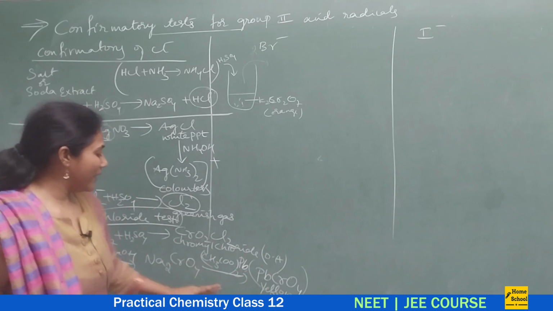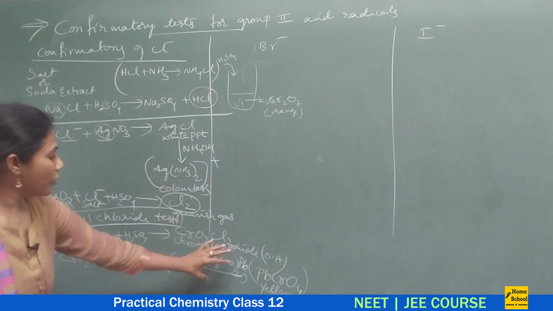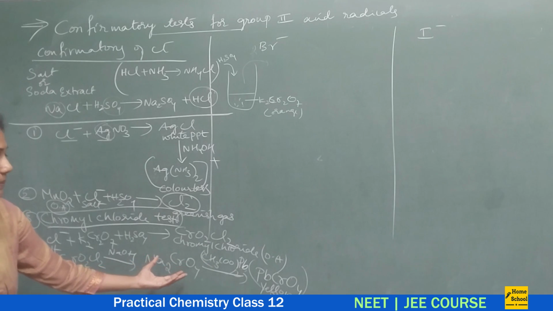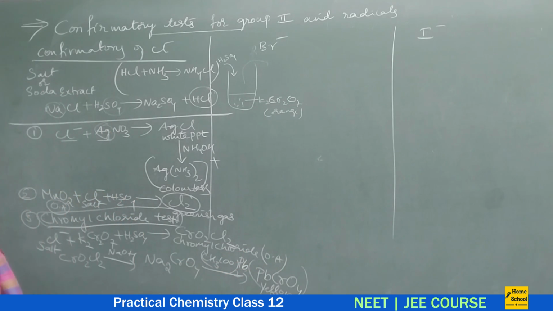So lead chromate, there is nothing to learn by heart here. Almost all equations are like this, a positive part exchange or negative part exchange takes place. So you get a yellow PPT. These are the three equations that you need to remember as confirmatory tests for chloride ion.